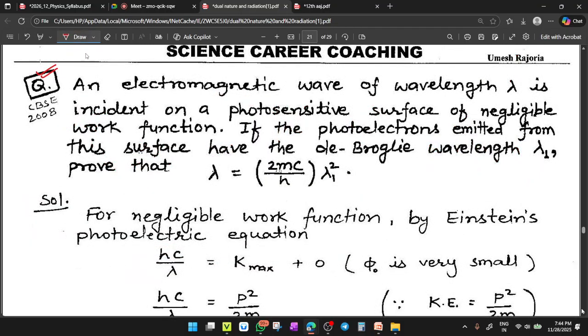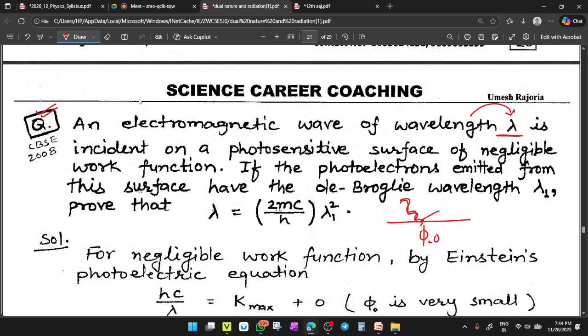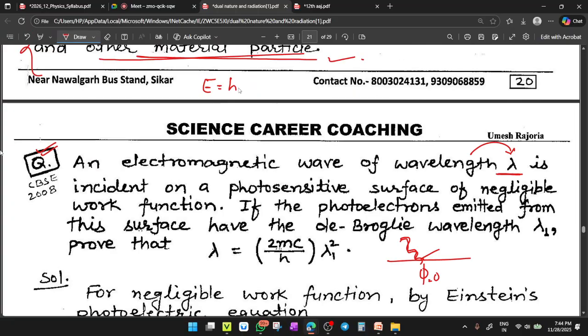Okay students, the question is here. An electromagnetic wave of wavelength lambda is incident on a photosensitive surface of negligible work function. Means the work function is almost zero, so the energy of the wave will be converted into kinetic energy, half mv square. Why? Because we know the formula E equals phi naught plus K max. When phi naught equals 0, the total energy converts into K max.